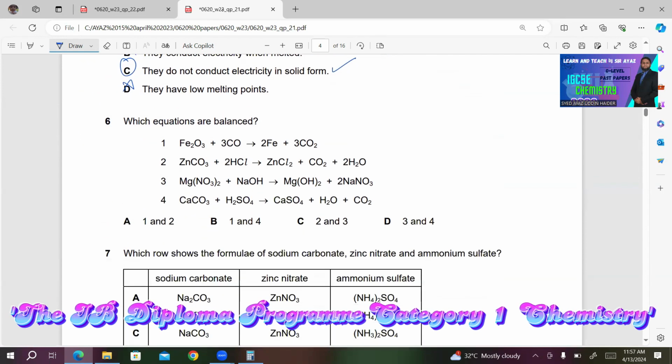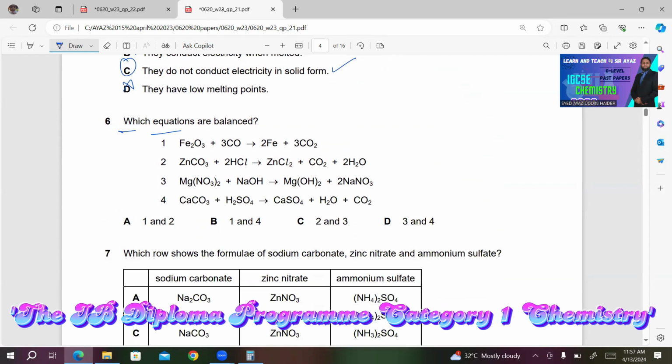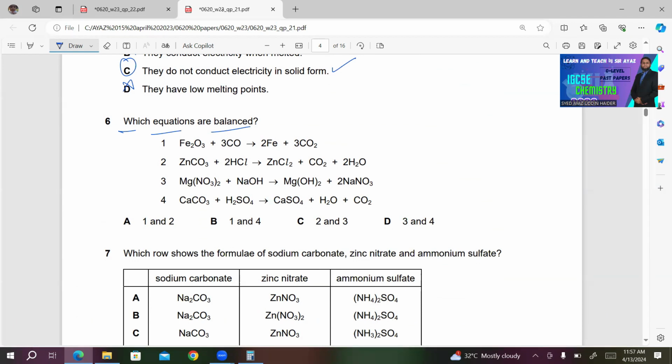Number 6, which equations are balanced? Number 1, Fe2O3 plus 3CO gives 2Fe plus 3CO2. This equation is balanced. If you count the number of atoms of each element on both sides of the equation, you will find that all of these are balanced. We have 2 atoms of Fe on the reactant side as well as on the product side.